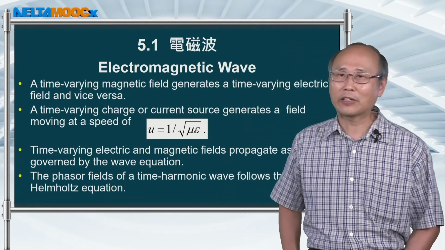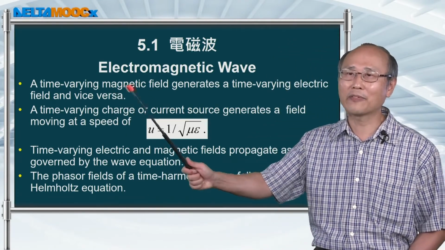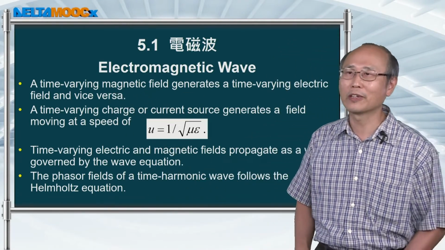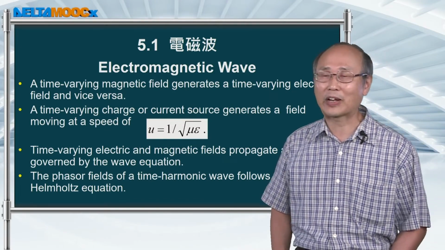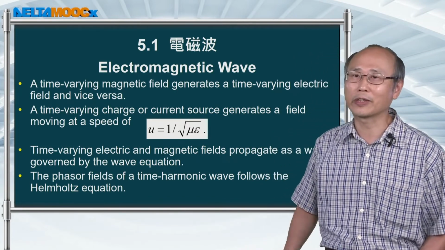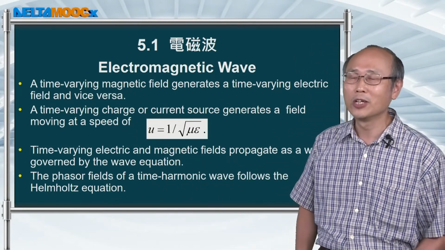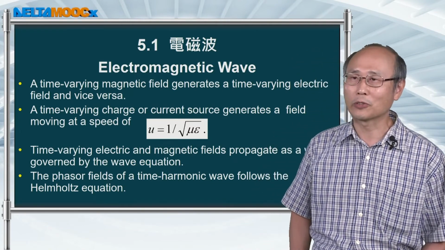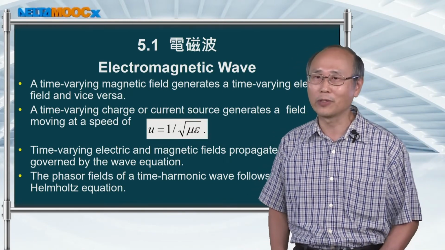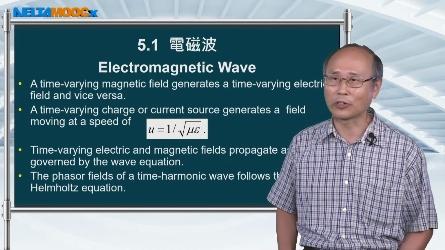So in this session, I talked about how a time-varying magnetic field will generate a time-varying electric field, or if you have a time-varying electric field, you also generate a time-varying magnetic field. So electric field and magnetic field are coupled together if you introduce temporal variation to the two physical quantities.